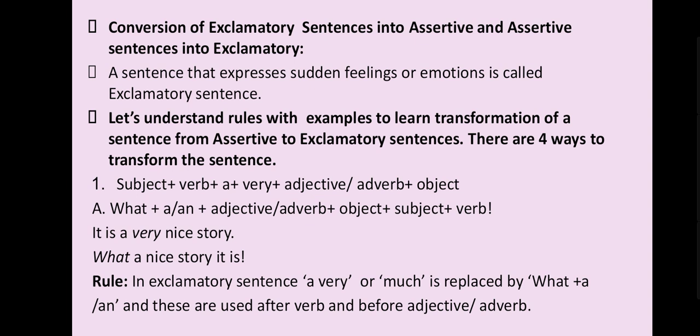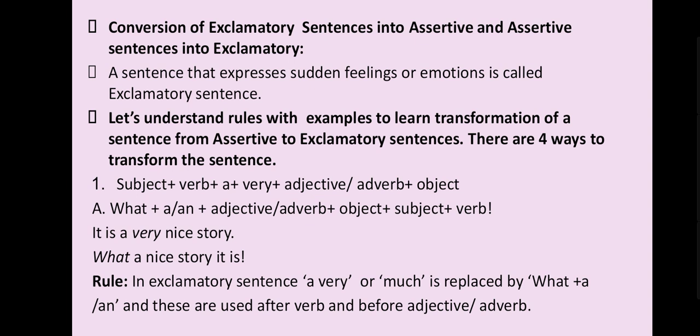You have to omit very and you have to add what. When very is there, forget about all the other words; when you see very, you have to immediately use what or how. Here is the example with what: what a nice story it is! What will come first, and it is compulsory that you add an exclamation mark.